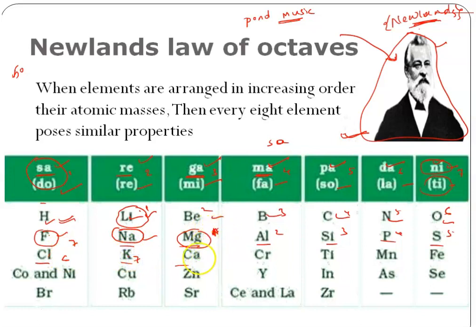This was the first element, right? The eighth element should possess the properties of the first element. Here it was the eighth element. And here magnesium and calcium are both metals. Both have +2 valence electrons, and their chemical properties and everything are the same.